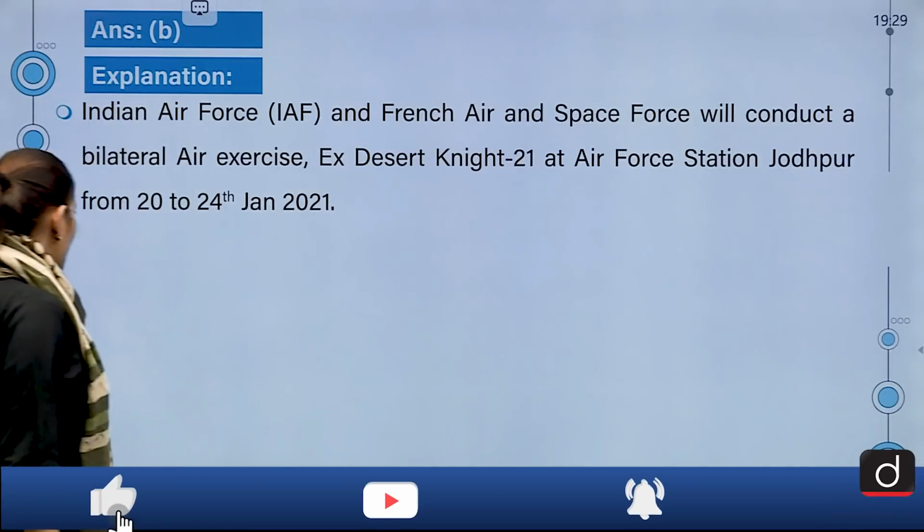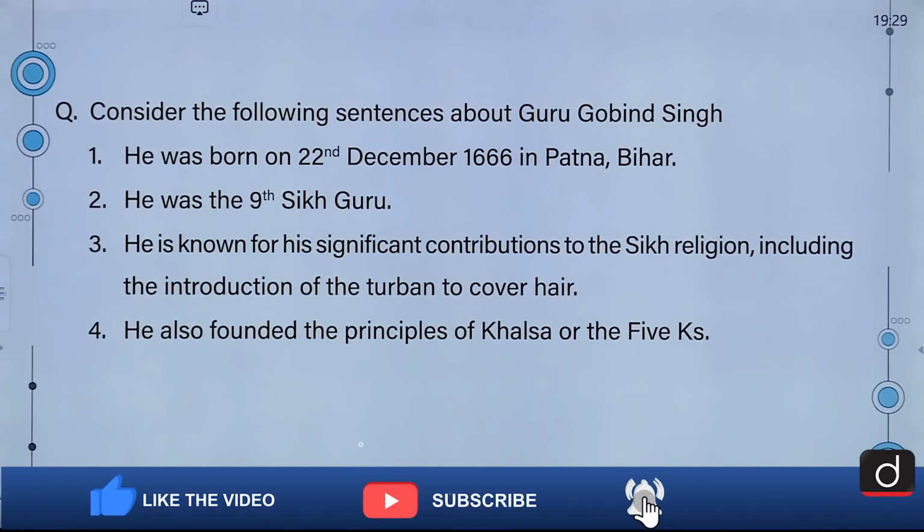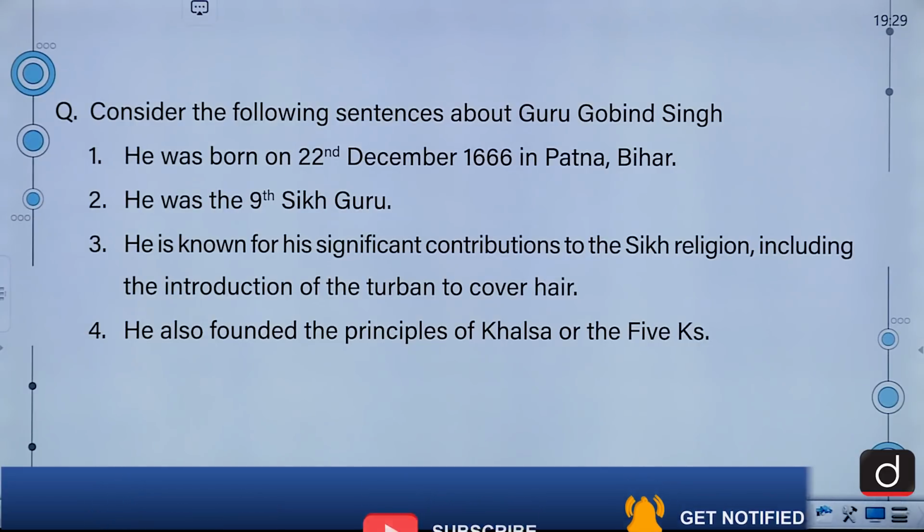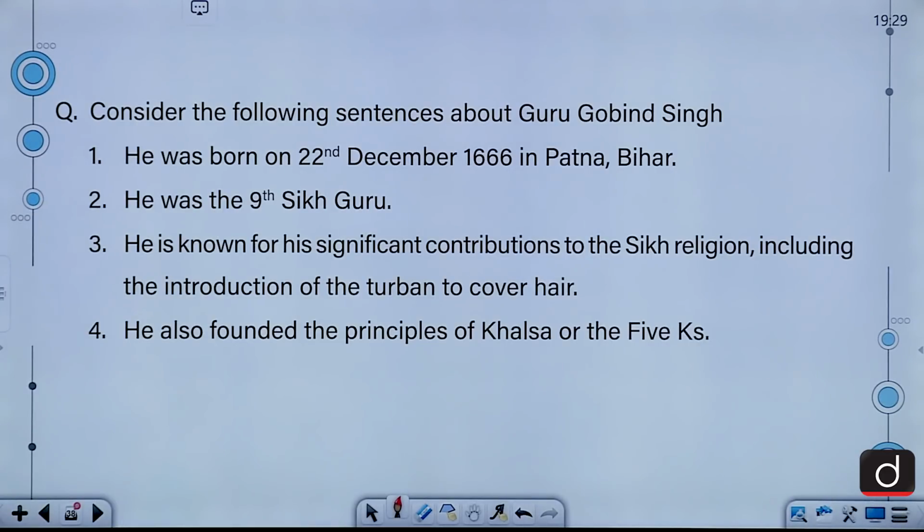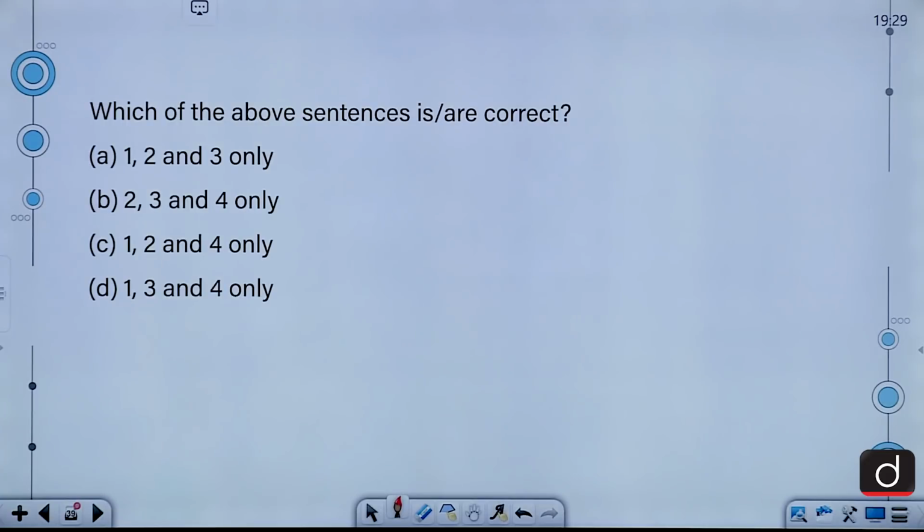Moving on, let's talk about our next question. Consider the following sentences about Guru Gobind Singh. 1, he was born on 22nd December 1666 in Patna, Bihar. 2, he was the 9th Sikh Guru. 3, he is known for his significant contributions to the Sikh religion, including the introduction of the turban to cover hair. 4, he also founded the principles of Khalsa or the 5 Ks. Moving on to the options, which of the above sentences are correct? 1, 2 and 3 only; 2, 3 and 4 only; 1, 2 and 4 only; 1, 3 and 4 only. So the correct answer for this question is D, 1, 3 and 4 only.